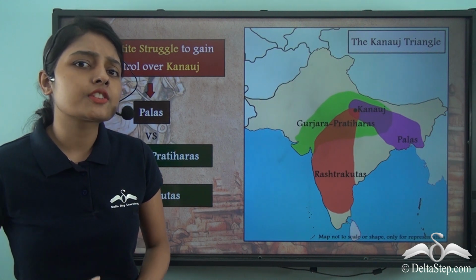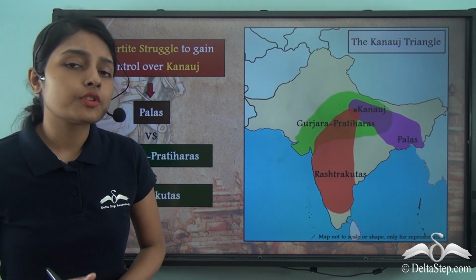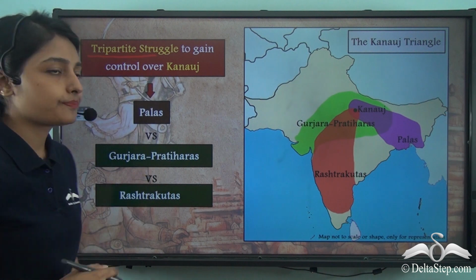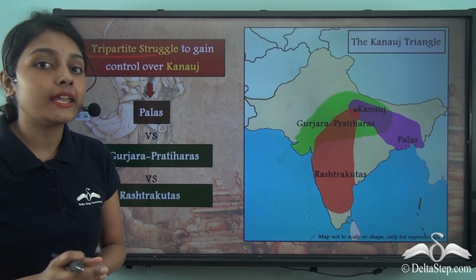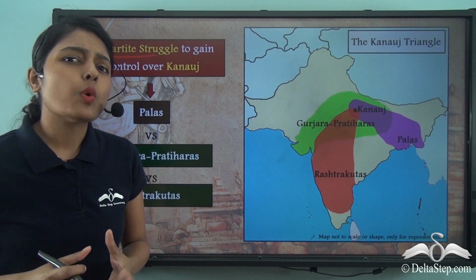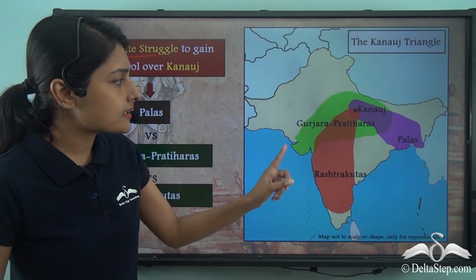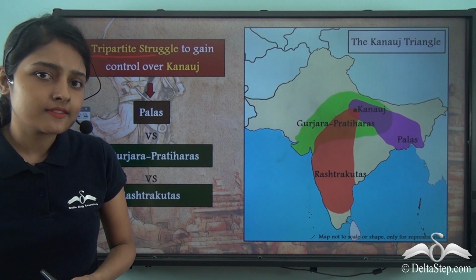Now conflict and struggle arose among these three dynasties, and this struggle took the name of Tripartite struggle. This is because there were three dynasties, and the word tri means three. But why were these three dynasties, as in the Gurjara Pratiharas, the Rashtrakutas and the Palas, fighting amongst themselves?